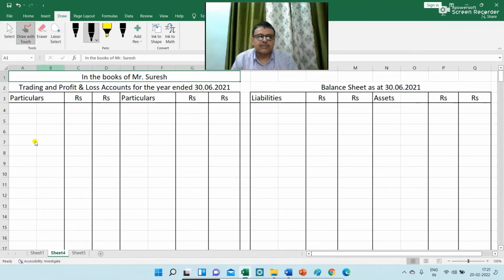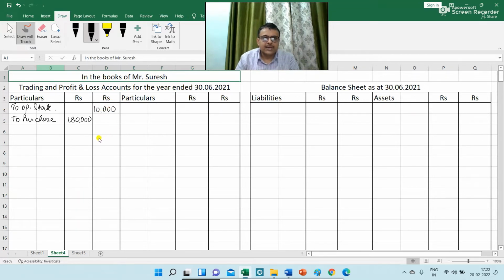So the first item of trial balance is purchases. So in trading account, we are writing to purchase. And in inner column, I am writing 1,80,000 because there are two adjustments. The next item is opening stock. So in trading account, I am writing to opening stock, rupees 10,000.